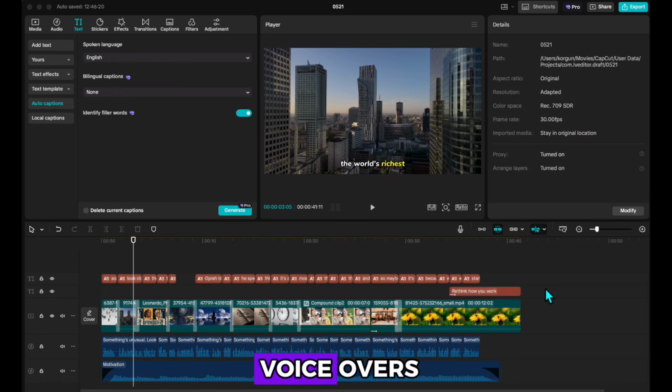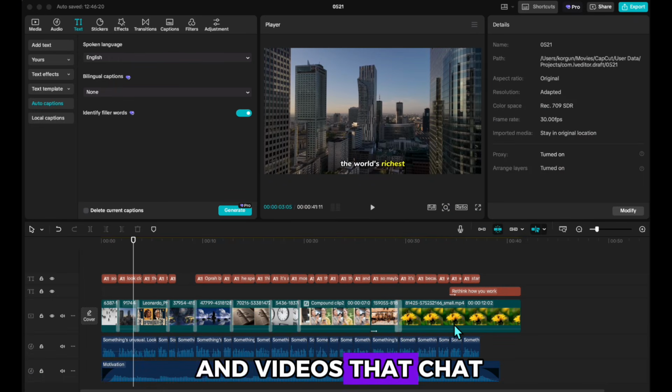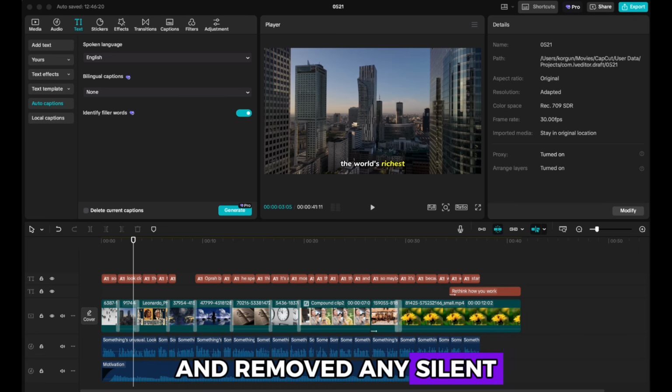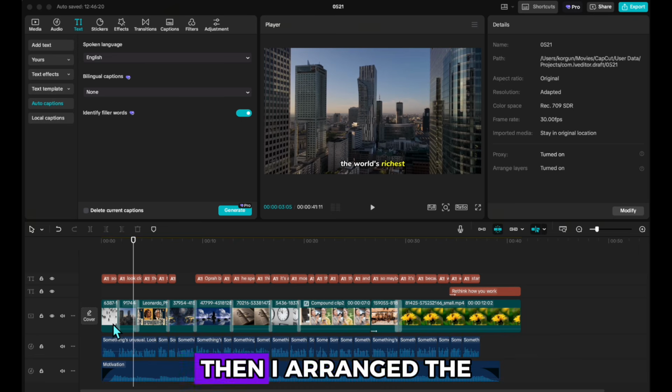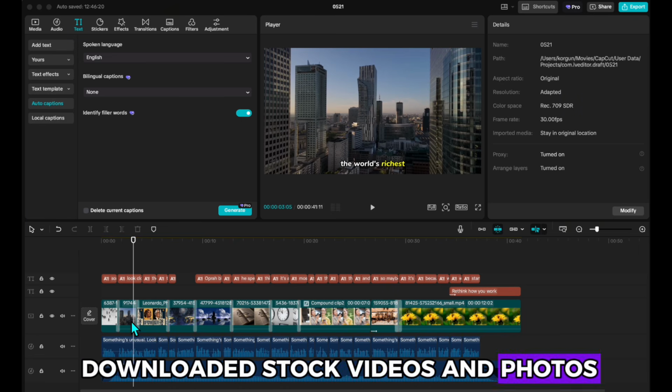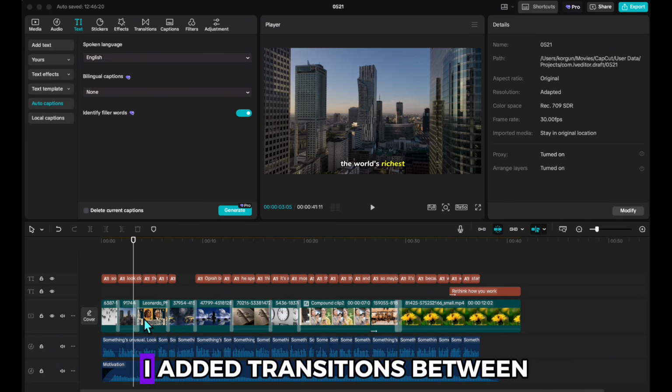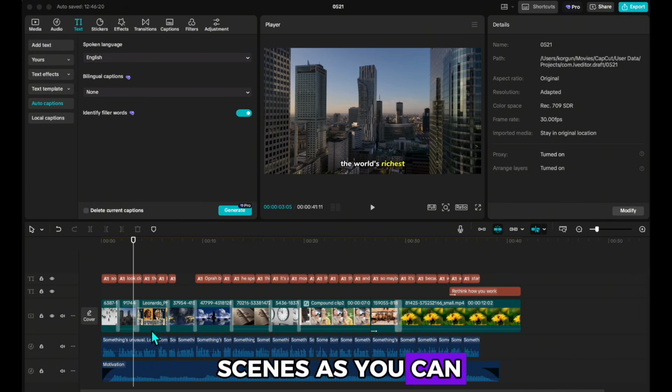I've gathered all the voiceovers and the stock photos and videos that ChatGPT suggested and we found online. As you can see here, I started by adding the voiceover from the third row and removed any silent gaps in between. Then I arranged the downloaded stock videos and photos to match the flow of the voiceover. To make the video smoother, I added transitions between scenes, as you can see here.